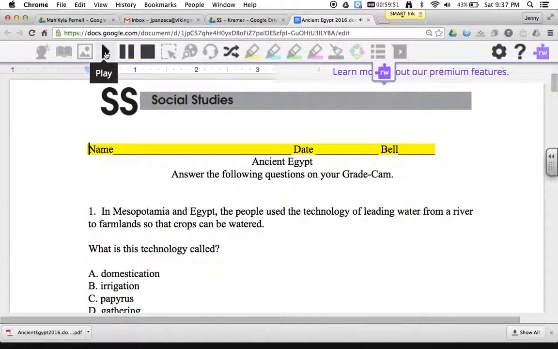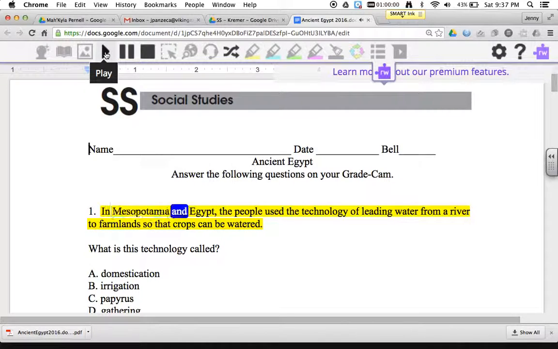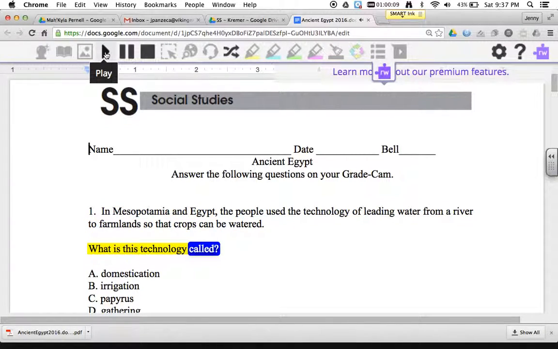Ancient Egypt. Answer the following questions on your grade CAM. 1. In Mesopotamia and Egypt, the people used the technology of leading water from a river to farmland so that crops can be watered. What is this technology called?